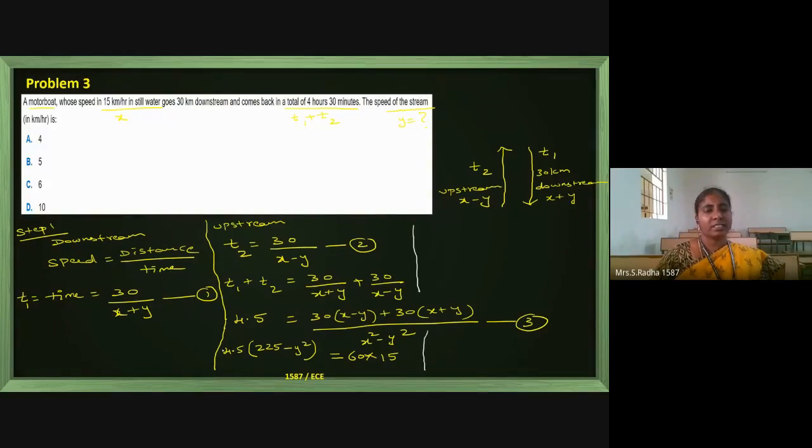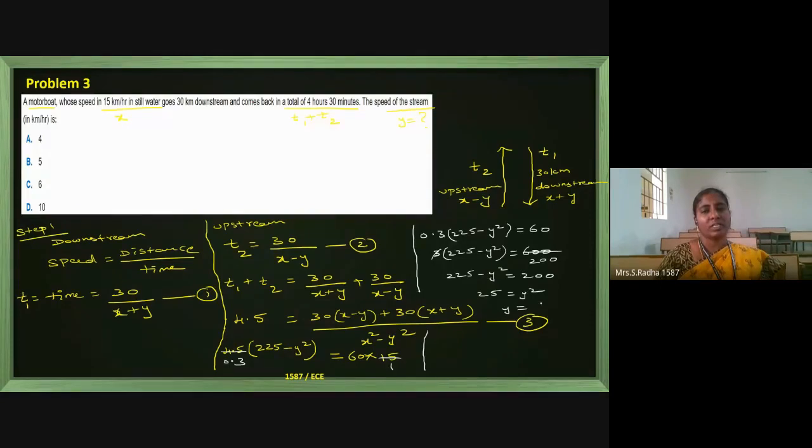Here, if I cancel with 3 and with 15, this is 0.3. So the remaining simplification is 0.3 into 225 minus y square equals 60. Multiply both sides by 10, it becomes 3 into 225 minus y square equals 600. Cancelling, it becomes 200 on the other side. So 225 minus y square equals 200, and y square is 25.